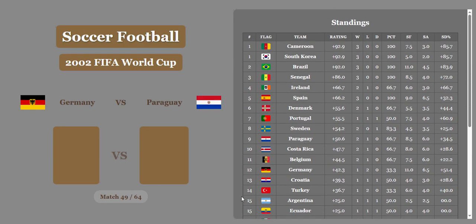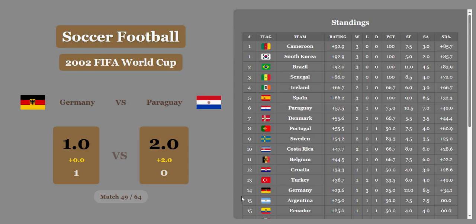Germany versus Paraguay. Germany 1-0. That's not going to be nearly enough. Much more should be expected out of them, and Paraguay's going to pull away with the win, 1-2. And Germany will be in 14th now. Paraguay in 6th place.